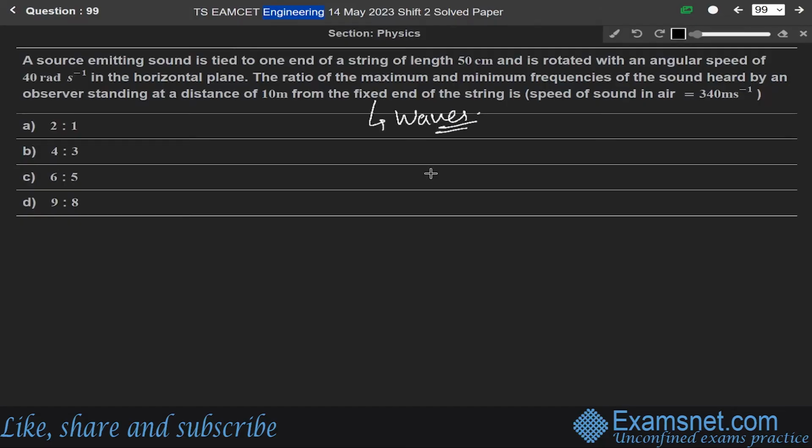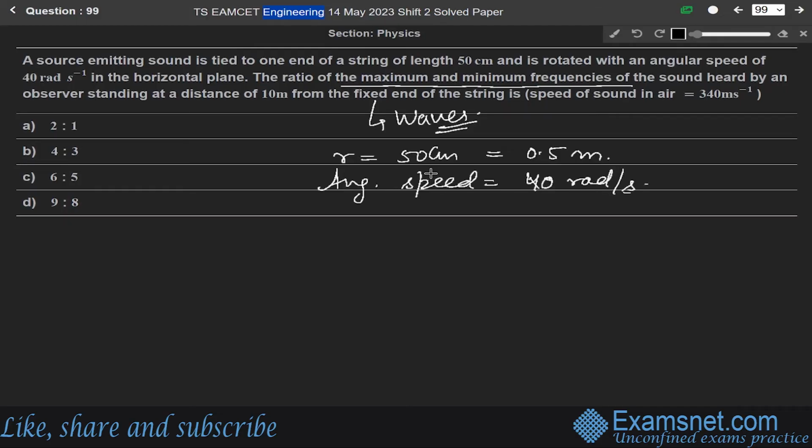So we have to find the ratio of maximum and minimum frequencies. In this question, we are given the length of the string, R equal to 50 centimeter, which means 0.5 meter, and angular speed of 40 radian per second.